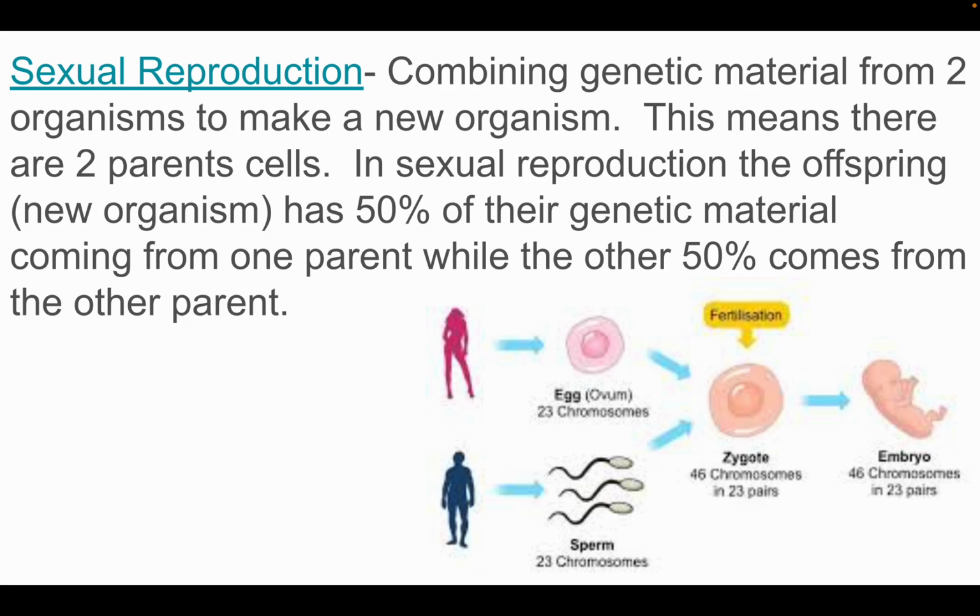So in sexual reproduction, the offspring aren't identical to either parent. Their genetic makeup, half of it comes from one parent, half of it comes from the other parent.